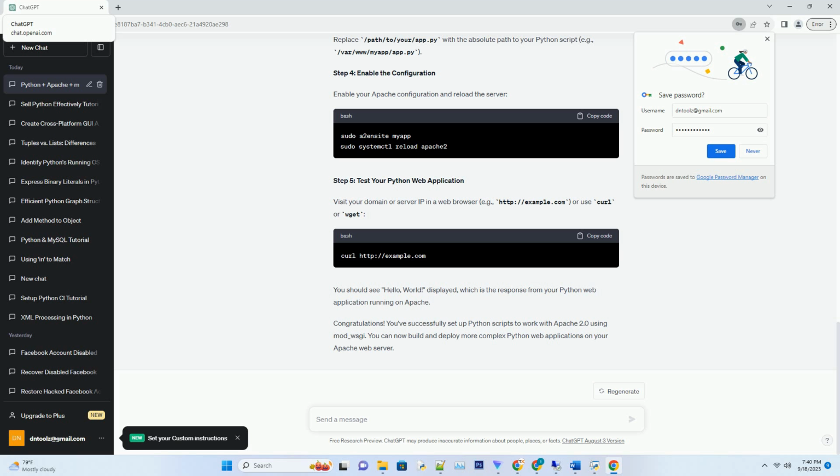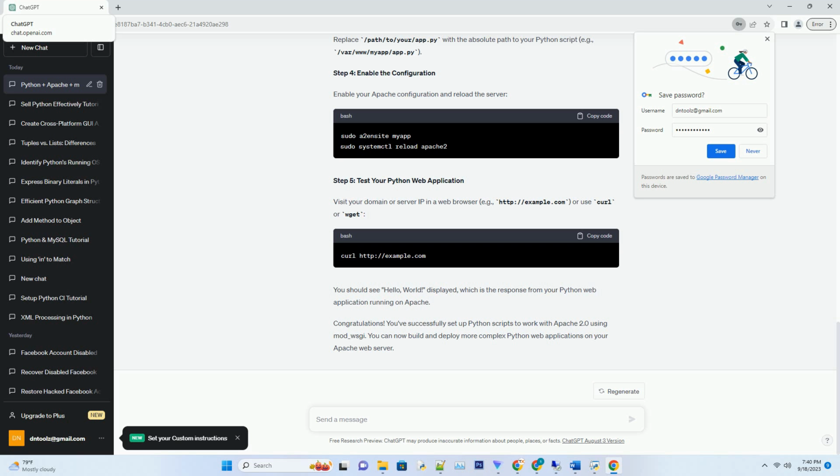Enable your Apache configuration and reload the server. Step 5. Test your Python web application. Visit your domain or server IP in a web browser, for example http://example.com, or use curl or wget. You should see "Hello, World!" displayed, which is the response from your Python web application running on Apache.